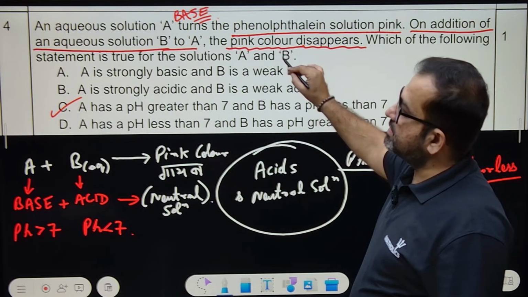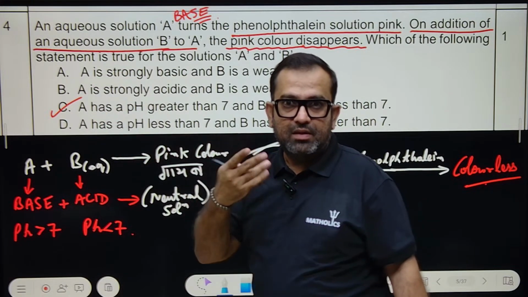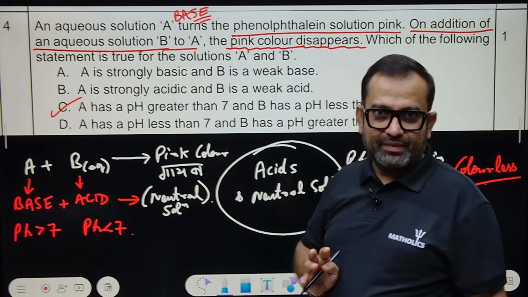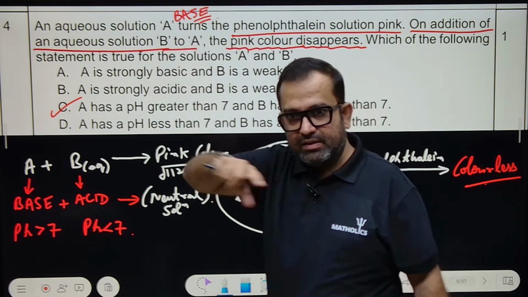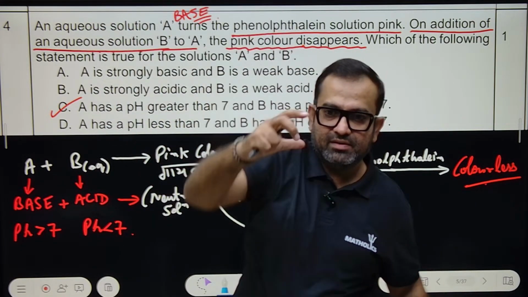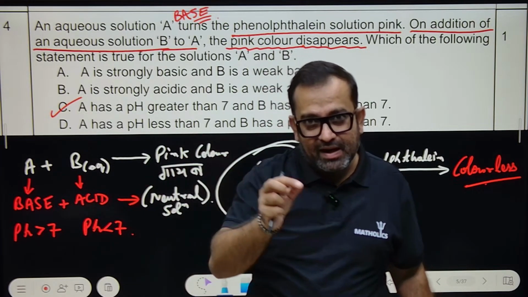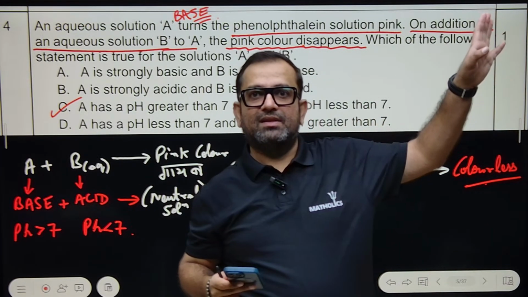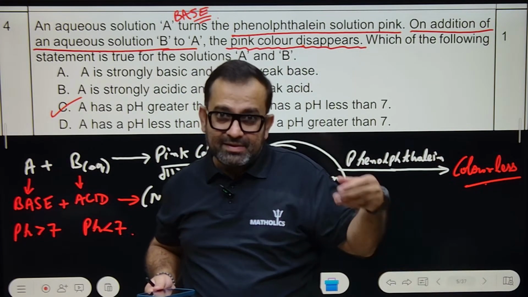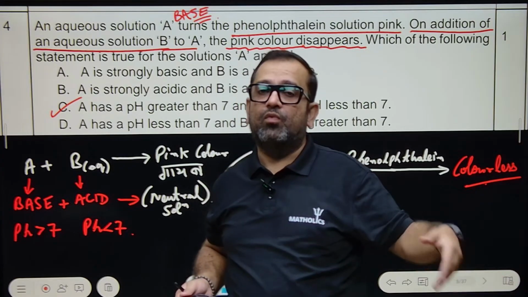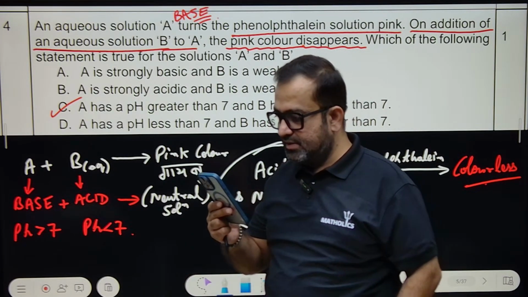I'll let you learn in a more efficient way also. But first thing is, what they are saying, on adding an aqueous solution B to A, the pink color disappears. That means you added phenolphthalein to A. There is a solution A, you added phenolphthalein, that solution became pink. That means it is a base. Now something is being added, so the color disappears. That means the basic property of that solution is disappearing. That means it is getting neutralized. And which kind of compound can neutralize the base? It is an acid.